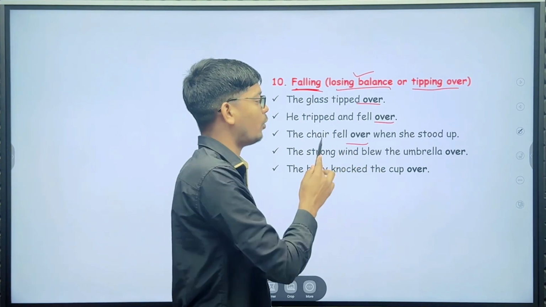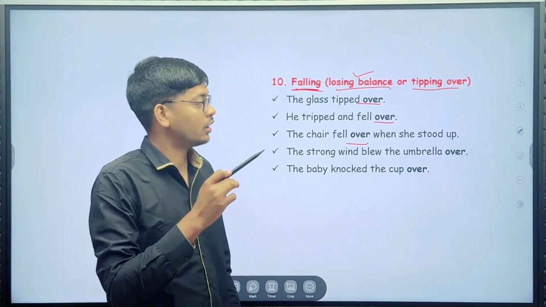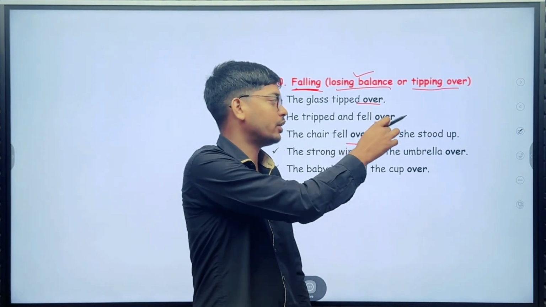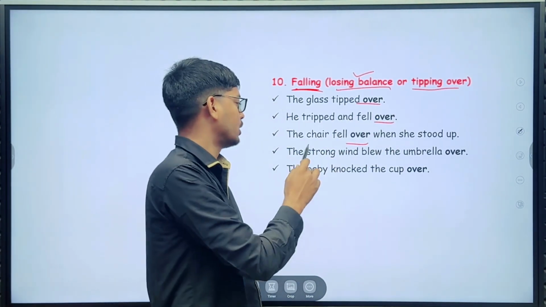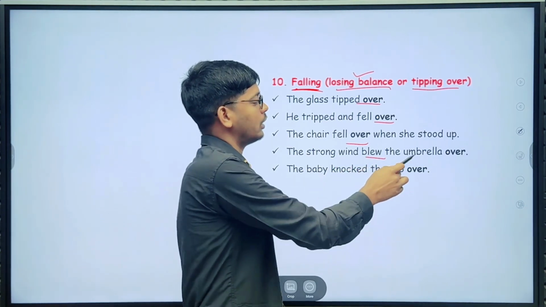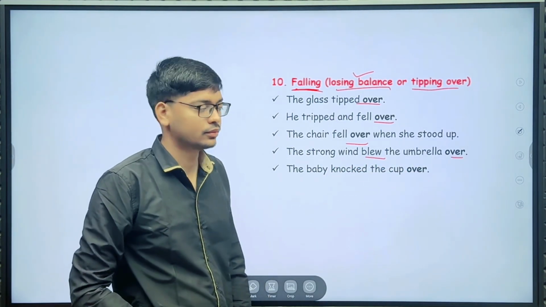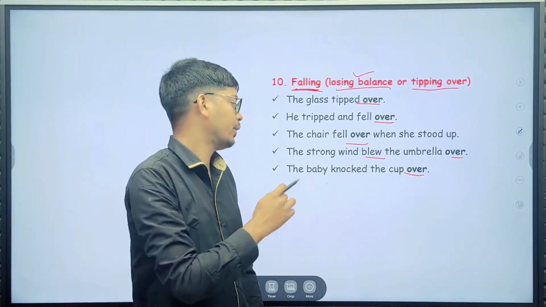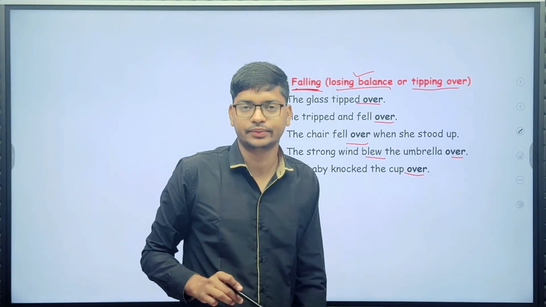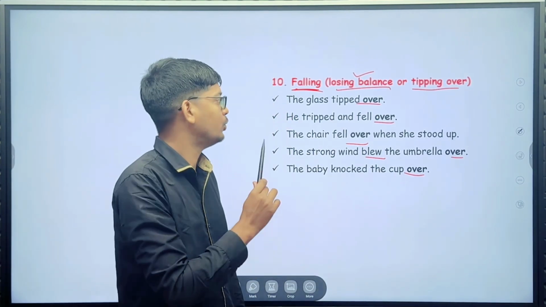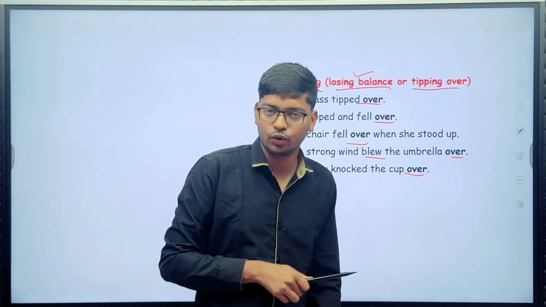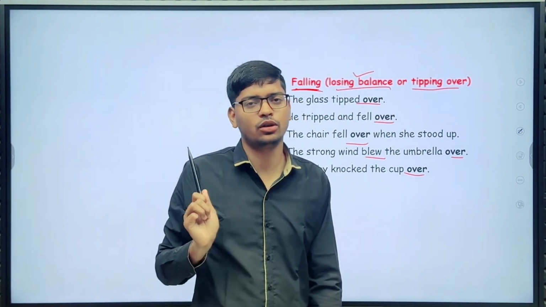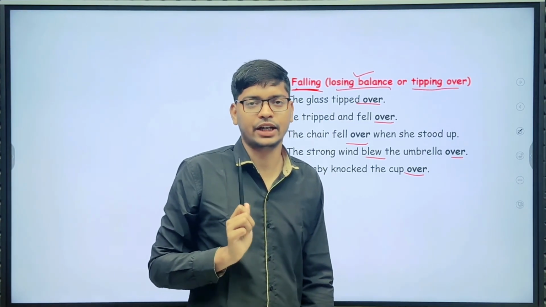The chair fell over when she stood up. The strong wind blew the umbrella over. The baby knocked the cup over. Here, for losing balance or tipping over, you can easily use "over." Okay, let's see the next use of "over."